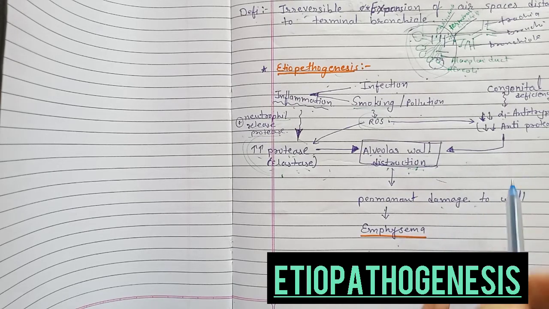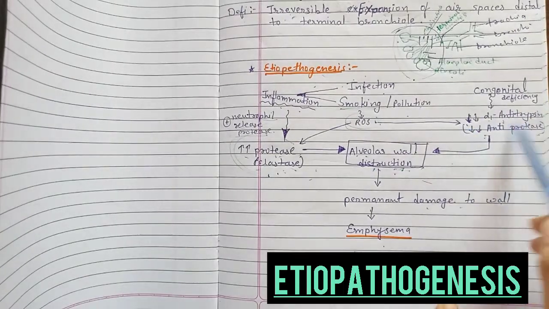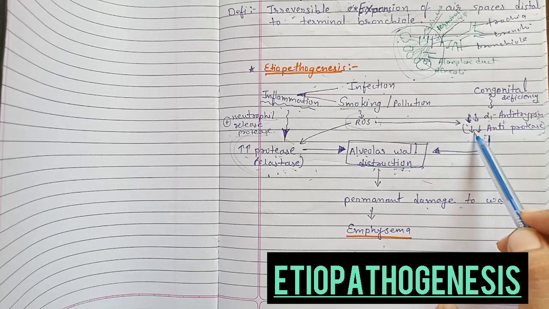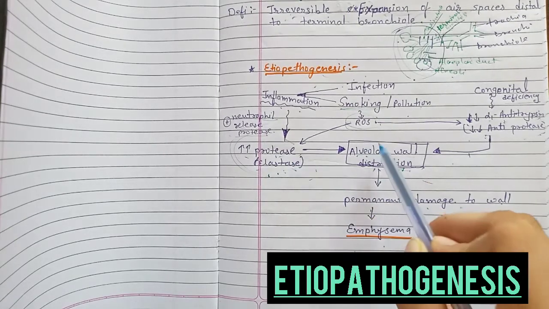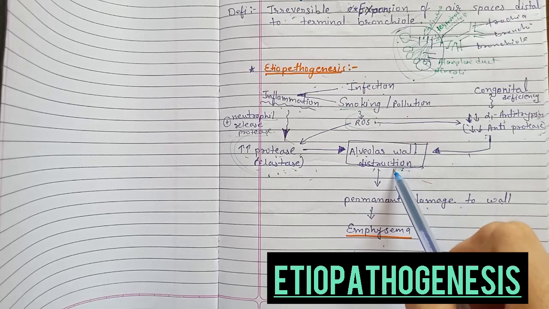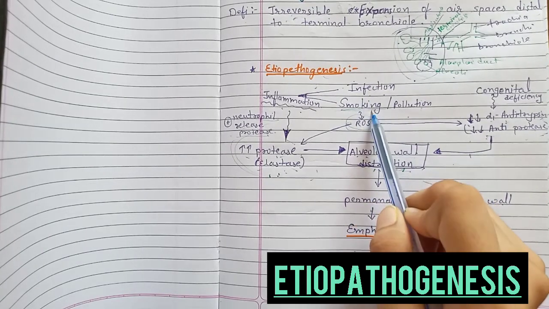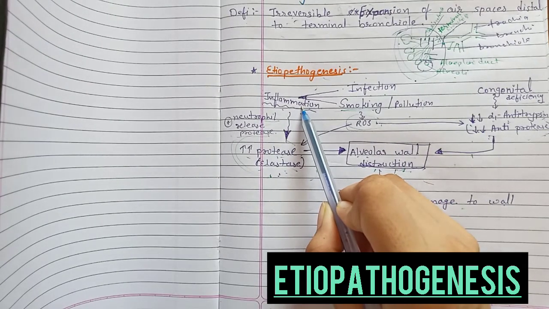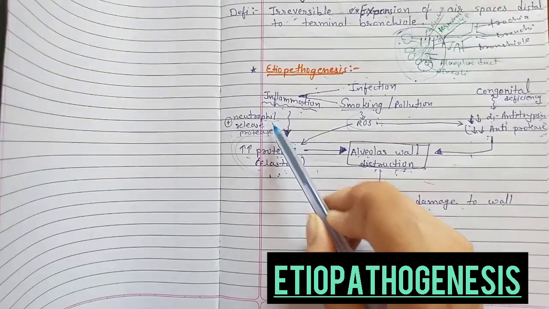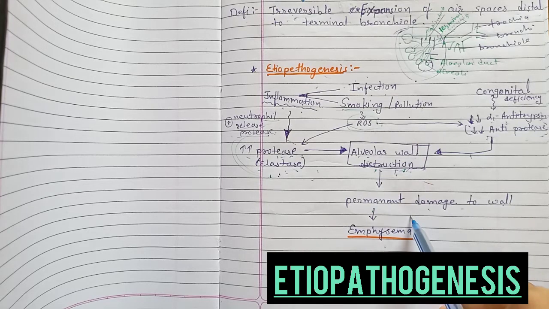How? There are two main reasons: an increase in the amount of proteases, or a decrease in the amount of antiprotease, which is alpha-1 antitrypsin. Congenital deficiency of alpha-1 antitrypsin leads to a relative increase in proteases, which can cause alveolar wall destruction. The second reason for increased protease is infection, smoking or pollution. There is inflammation, which leads to release of neutrophils, and neutrophils release protease. This protease disrupts the alveolar wall and causes permanent damage.